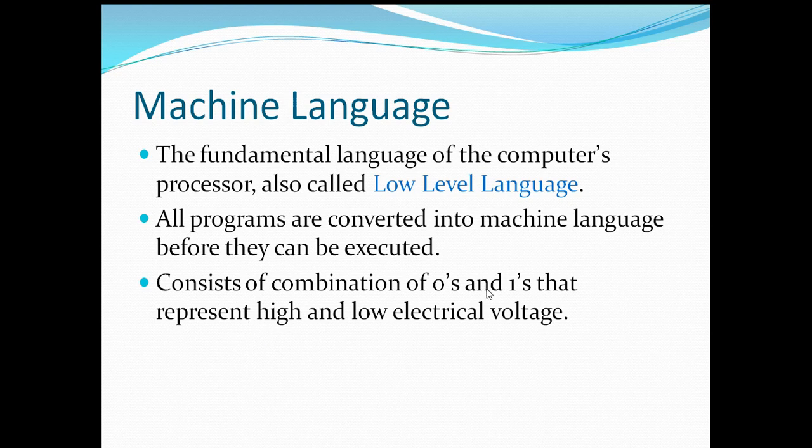It consists of combinations of zeros and ones that represent high and low electrical voltage. So it basically consists of zeros and ones. That's why it operates at the low level of the machine on which you are executing or compiling your programs, and it represents the high and low electrical voltages equivalent to zeros and ones.